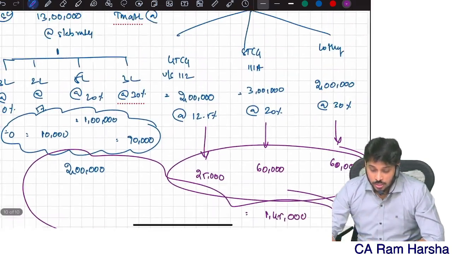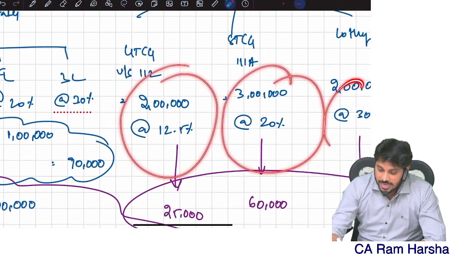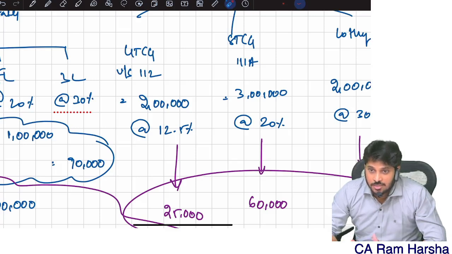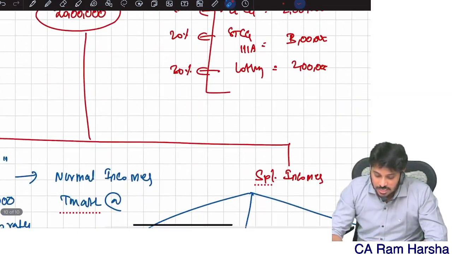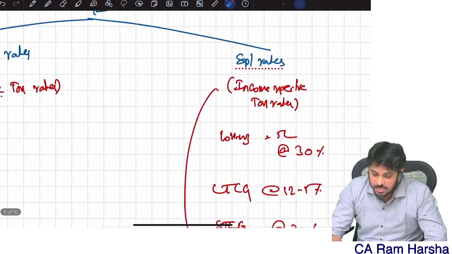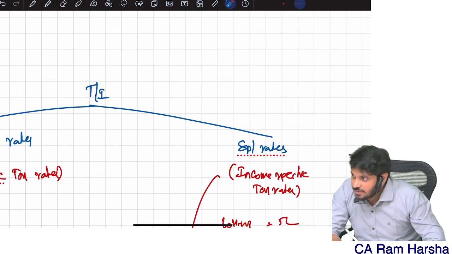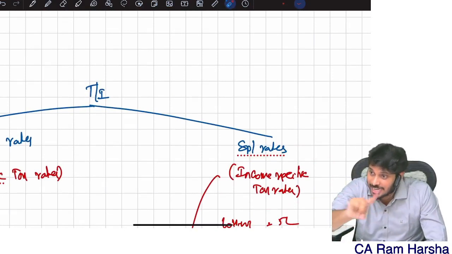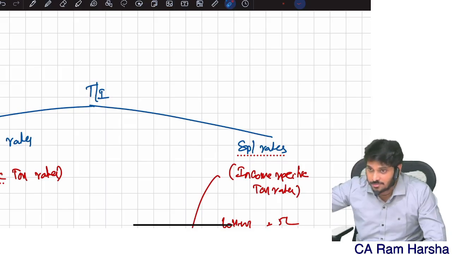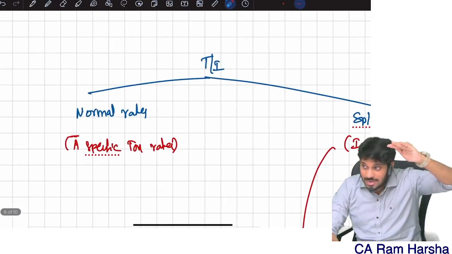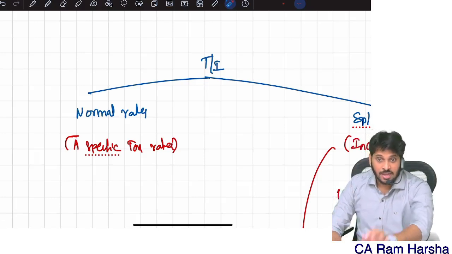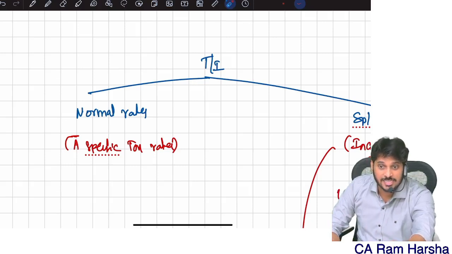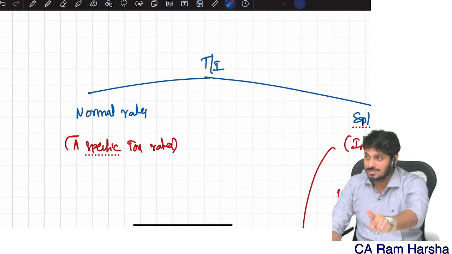Special incomes have tax rates which are the same whether you are a senior citizen, super senior, normal citizen, company, firm, AOP, BOI, individual, doesn't matter. Special tax rates mean income-specific rates. Here the tax rate is decided not based on assessee type, but based on income type. Now we are discussing slab rates. For individuals these are the tax rates, for firms these are the tax rates. These tax rates are for which incomes of those assessees? Normal incomes of those assessees.